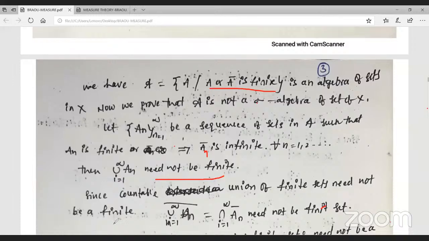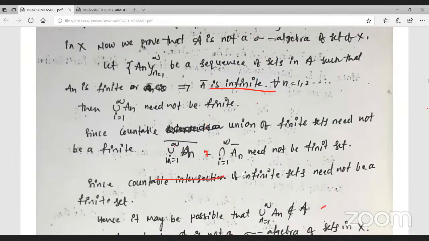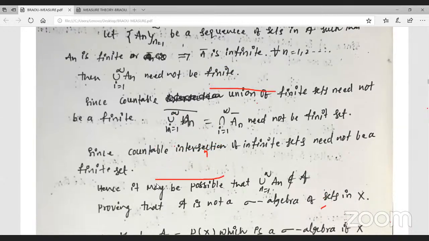Okay, now therefore, since a countable union of finite sets need not be finite, a countable union of infinite sets need not be finite. Just observe here, it need not be a finite set. Therefore, a countable intersection of infinite sets need not be a finite set. Therefore, it may be possible that the countable union does not belong to the given set, therefore A is not a sigma algebra of sets in X.